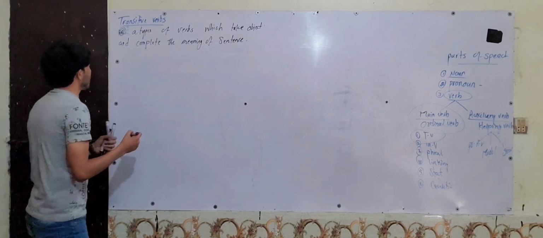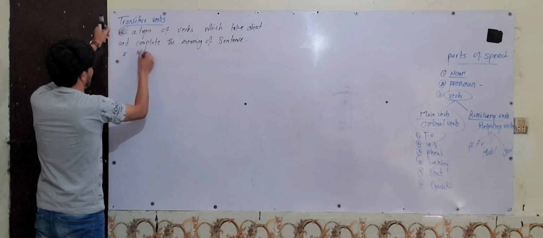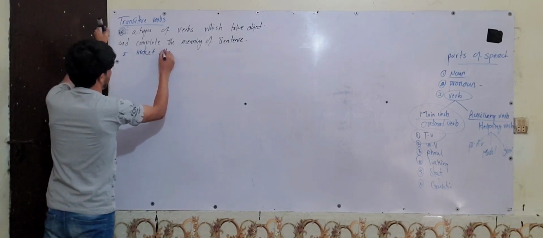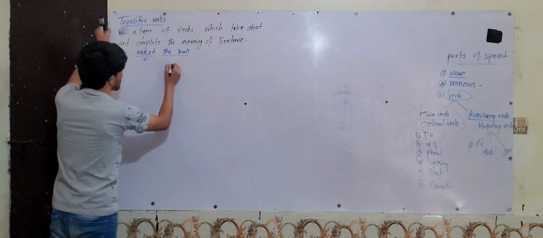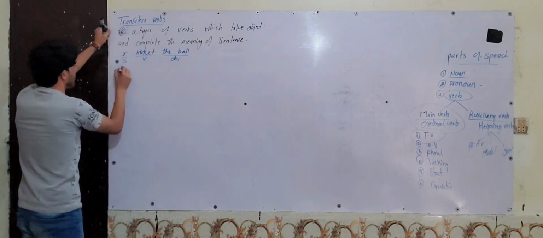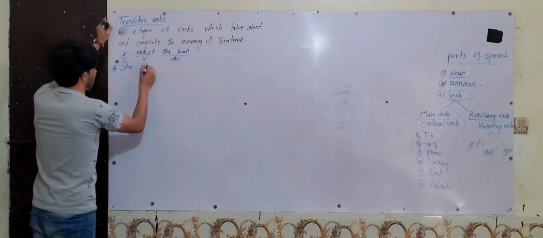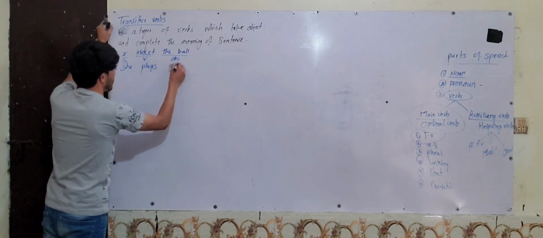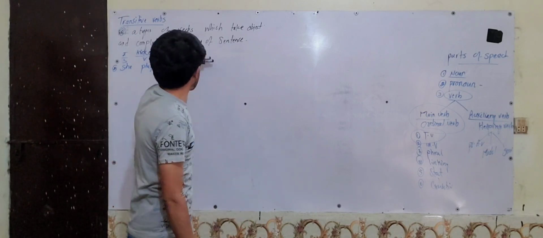So, if I say, I kicked the ball, here this one is the subject, this one is the verb, and this one is the object. A second example: she plays a game, and this one is also an object. It's called a transitive verb.